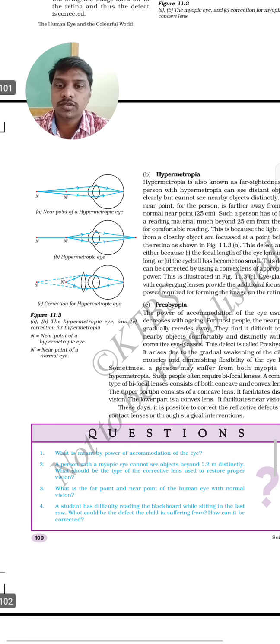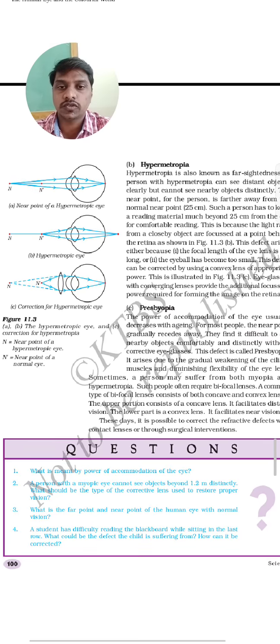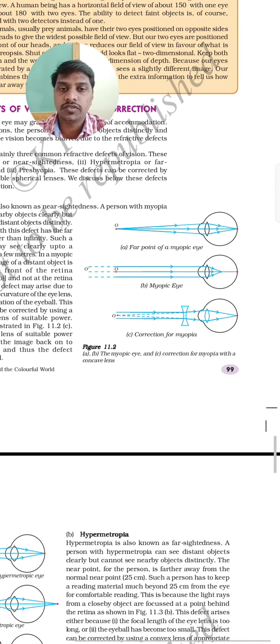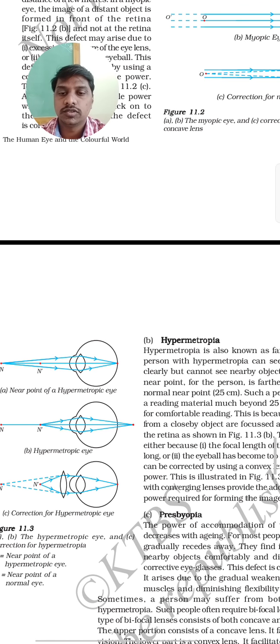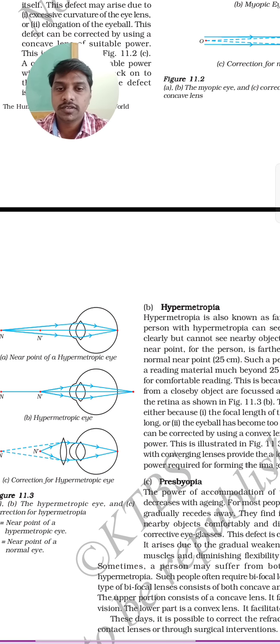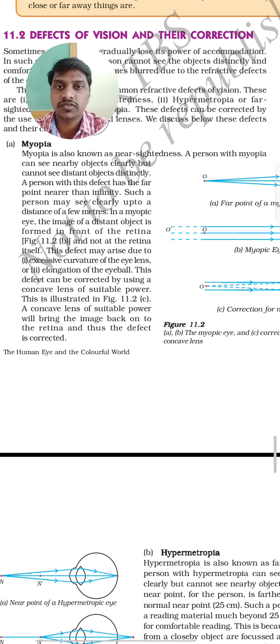They can also ask for diagrams for hypermetropia and myopia, the correction of myopia and the correction of hypermetropia. These diagrams can be asked in the exam. They can ask a question like this: explain the defects of vision, explain the 3 defects of vision, and then how we can correct the defects of vision.